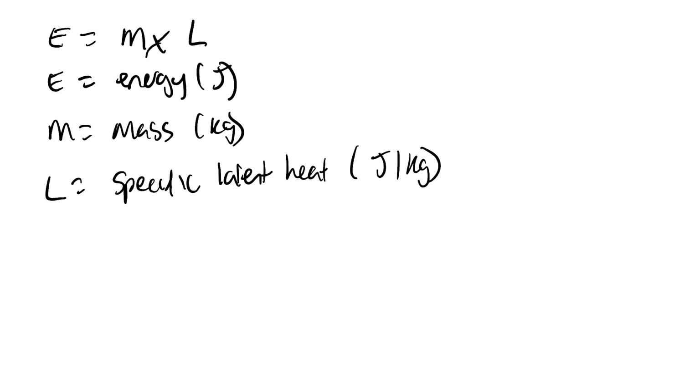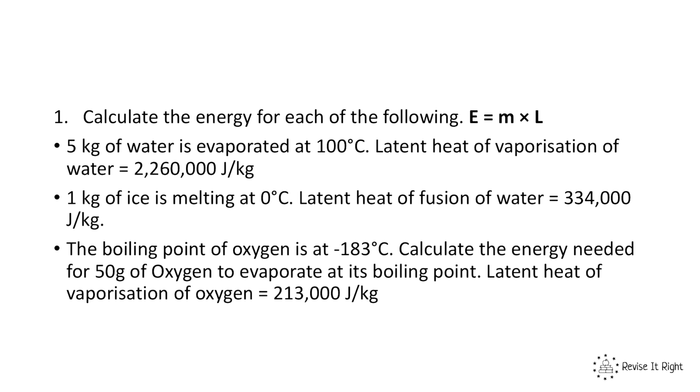So we can use this equation to either work out the specific latent heat of a substance or calculate the amount of energy required to change its state. Now what I'd like you to have a go at is using this equation to answer these three questions here, and then we'll go through the answer together. So pause the video now.